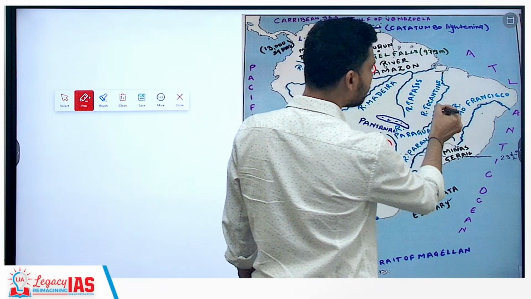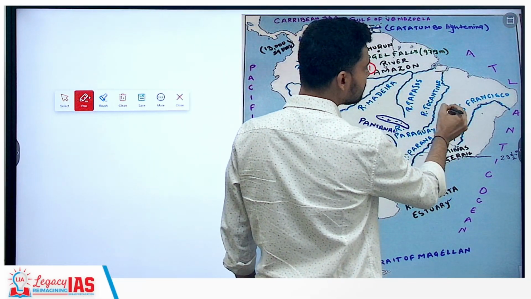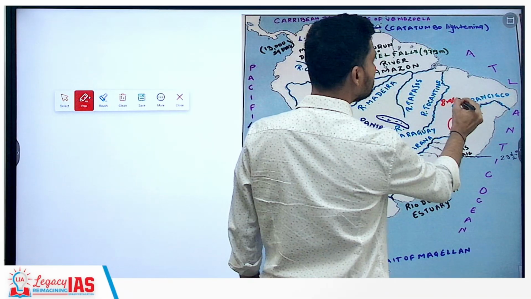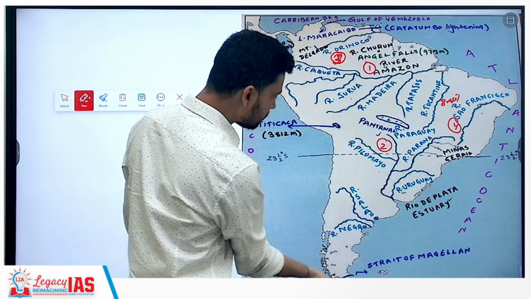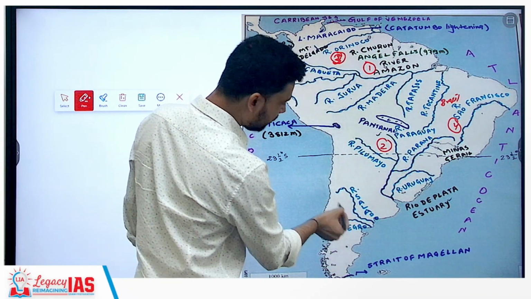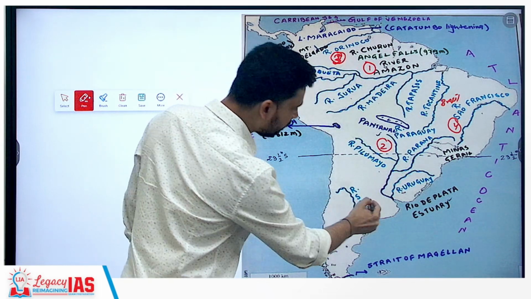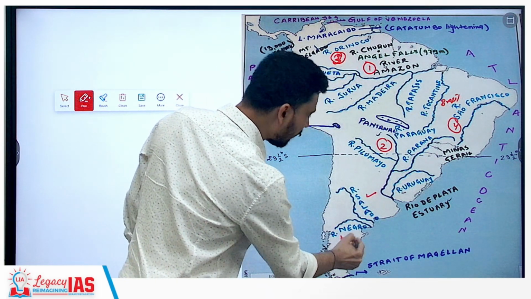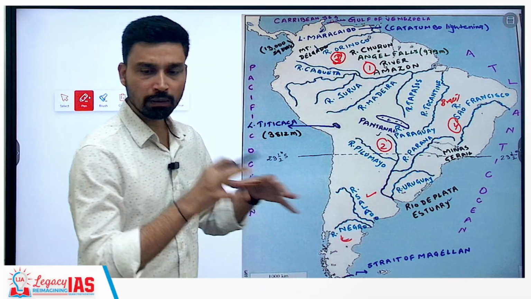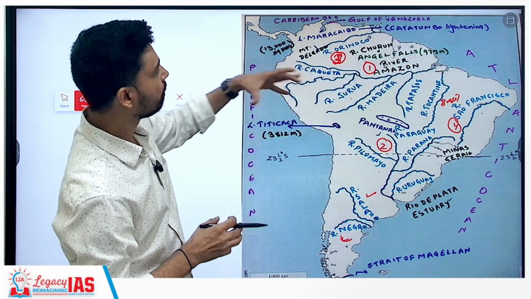So other important river is river Tocantins. Tocantins river is again flowing in Brazil itself. Then further to the south in Argentina, coming from the Chilean Andes, you will find river Salado, and then you have river Negro. So these are what make up the major river systems of South America.